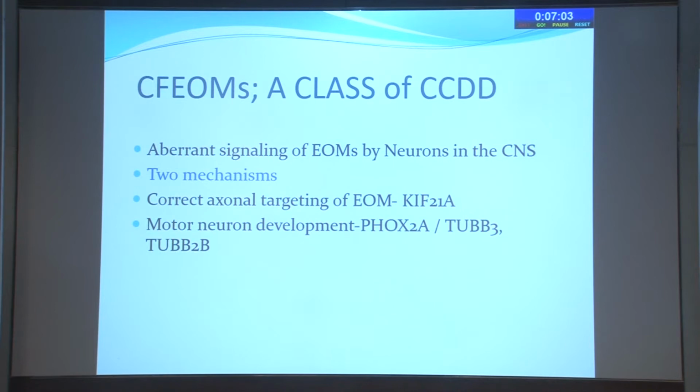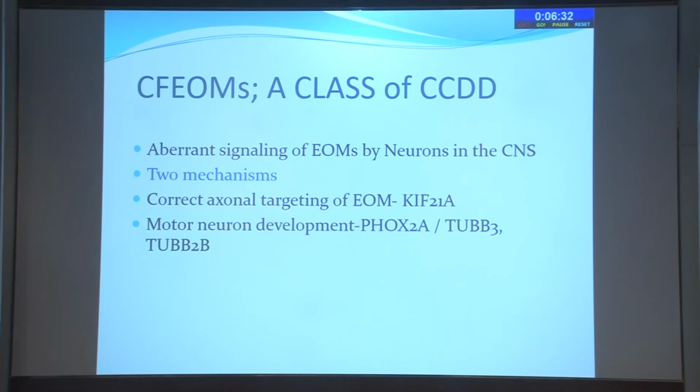Now, as we said, these are CCDDs. There is aberrant signaling of the extraocular muscles by neurons in the CNS. There are basically two mechanisms. One is the correct axonal targeting of the extraocular muscle, that is by KIF21A. This is kinesin, which transports cargo where the nerves are developing. So if there is a problem, this is not going to happen and the innervation is not going to go through.